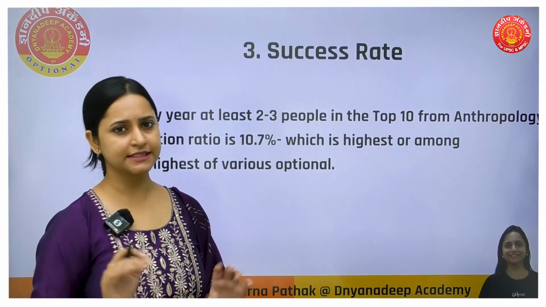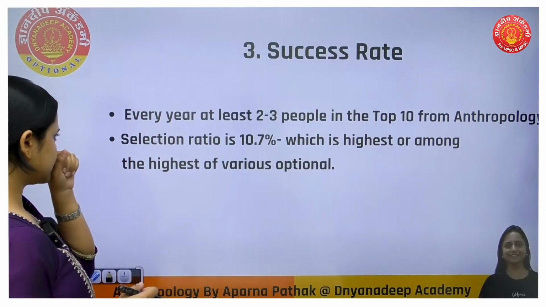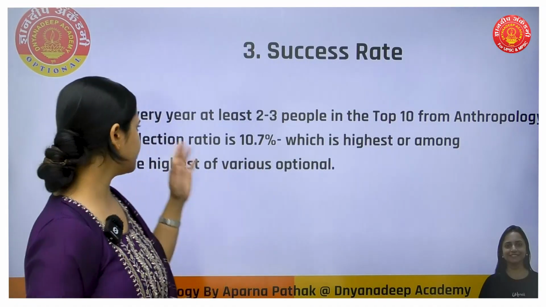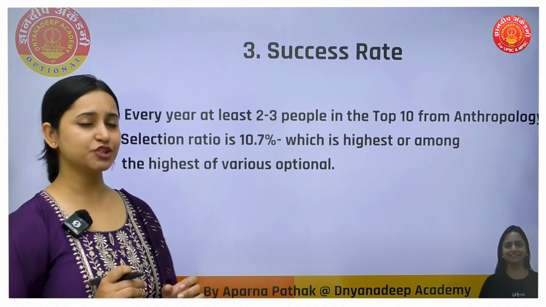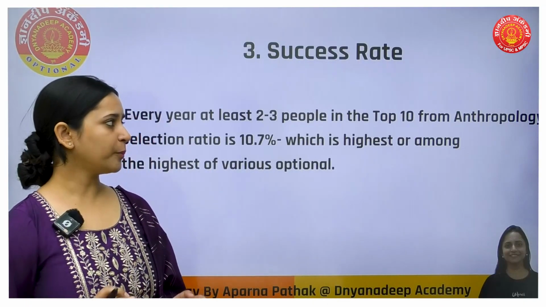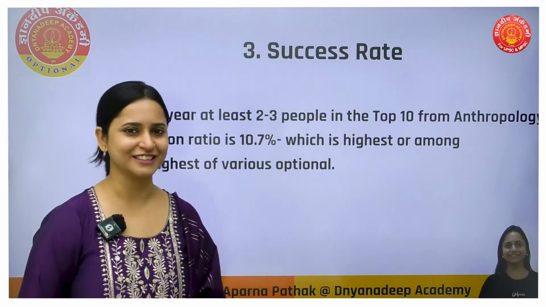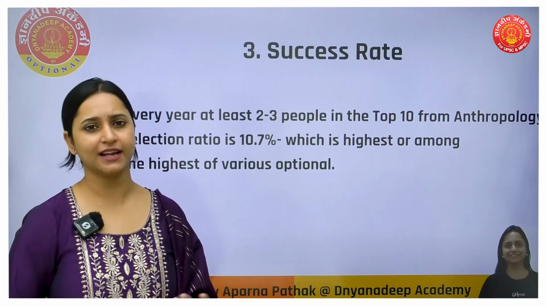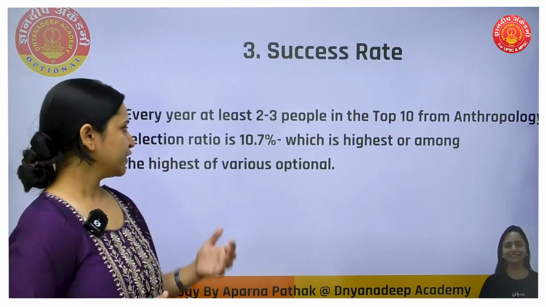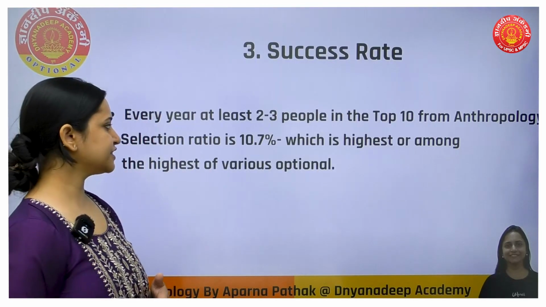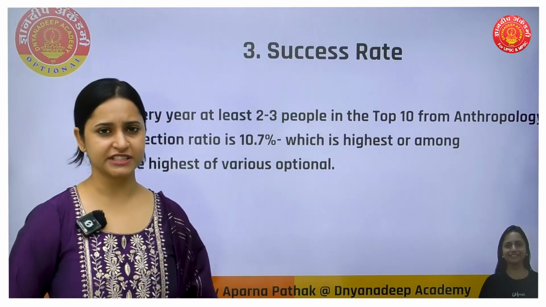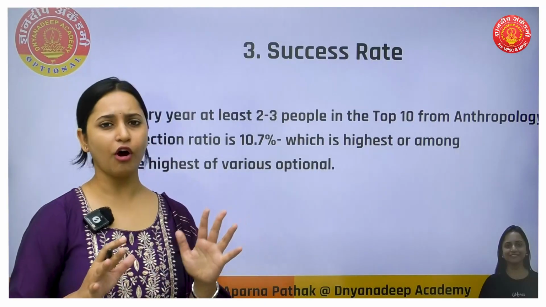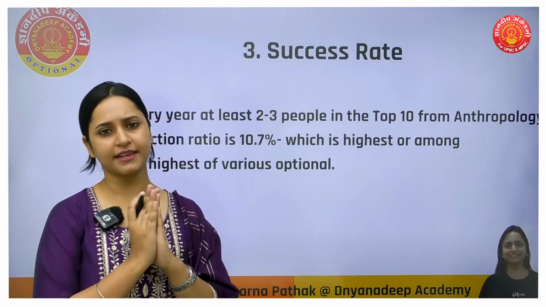Next is success rate. What does it mean by success rate? It shows how successful anthropology is. You can see that every year at least 2 to 3 people in the top 10 come from anthropology. You don't need to rely on whatever I'm saying. You can go to Google and search about this directly. You will find it. And the selection ratio is 10.7%, which is the highest, or among the highest, of various optionals.